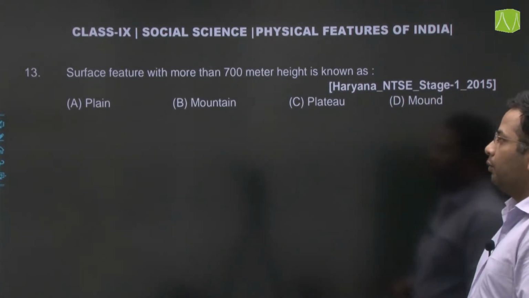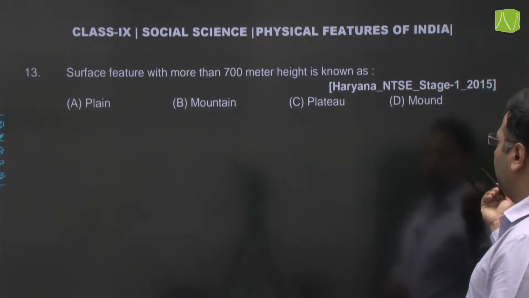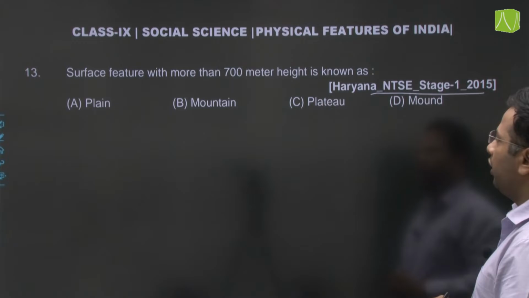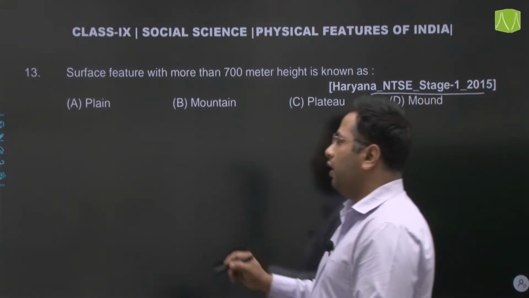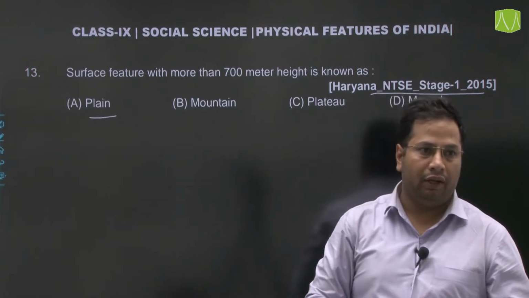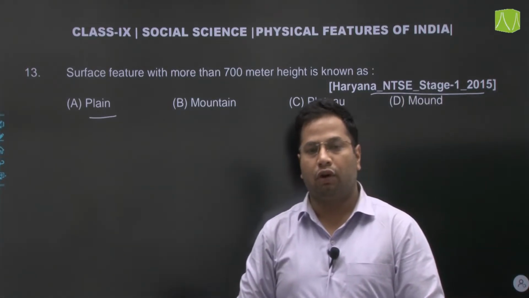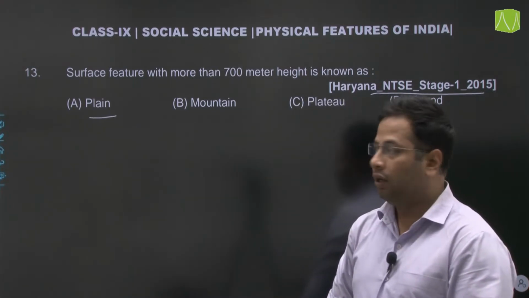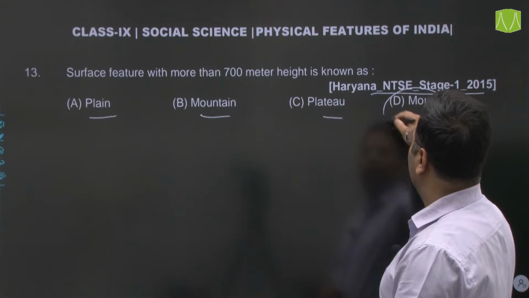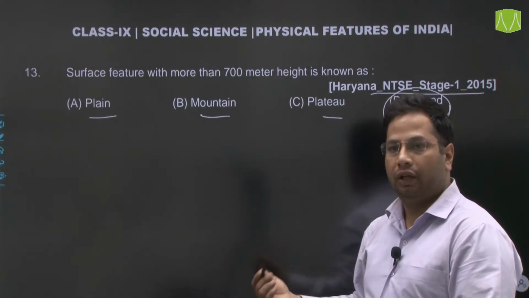Surface feature with more than 700 meter height is known as, and this question appeared in Haryana NTSE stage 1 in the year 2015. Now plains we all know, the level land which is best suitable for cultivation of crops is called a plain. Then mountain, plateau and mounds. If you are not aware about mounds, mounds को हम लोग हिंदी में बोलते हैं टीले, right?